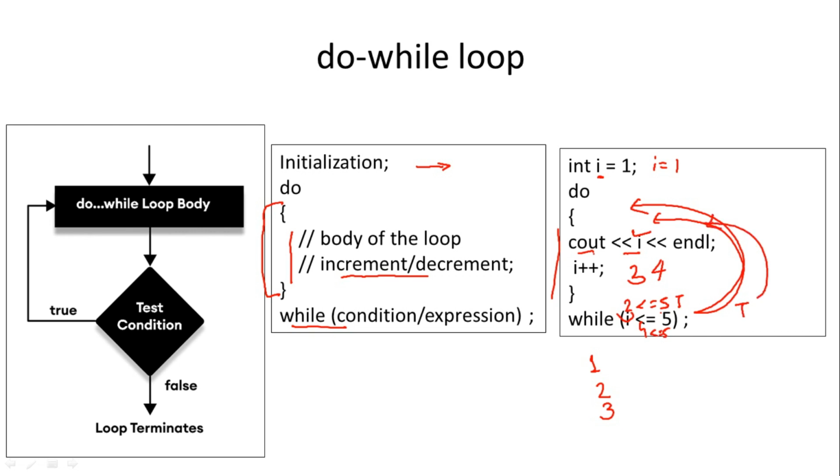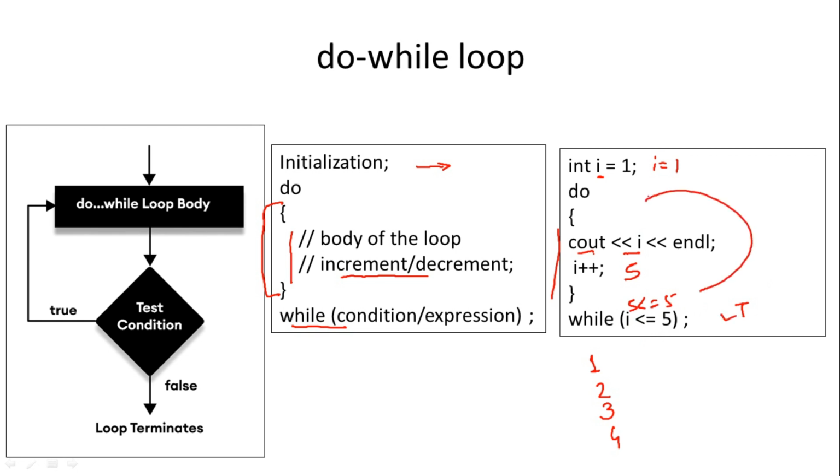So again do the task, and 4 will be printed, then I++ will make it 5. 5 less than or equal to 5, the condition is true again. So again do the task, then cout I prints 5, then I++ makes the value 6.